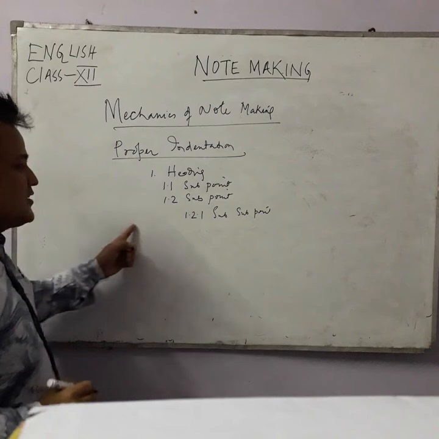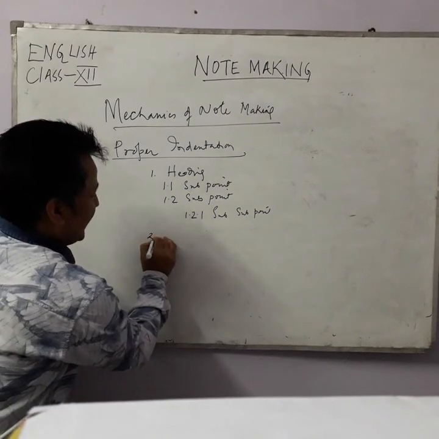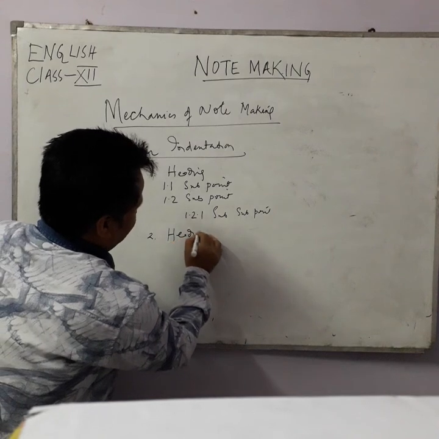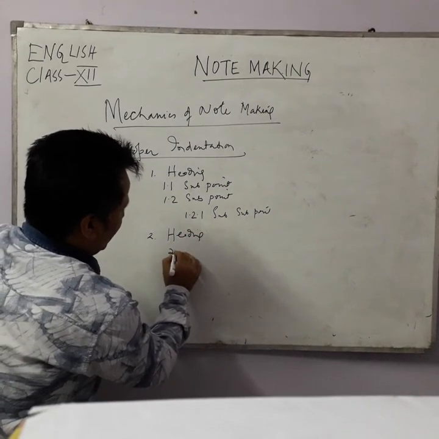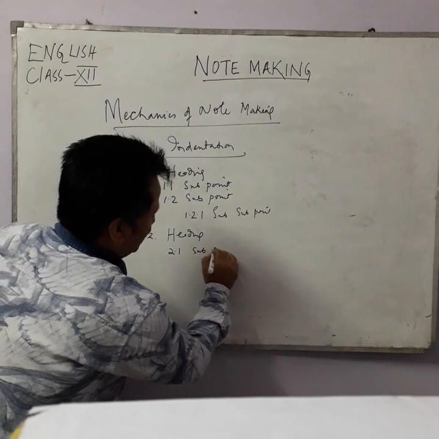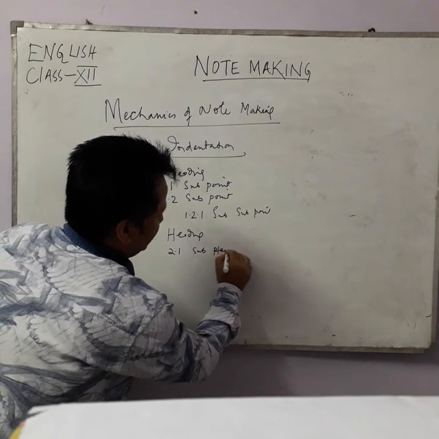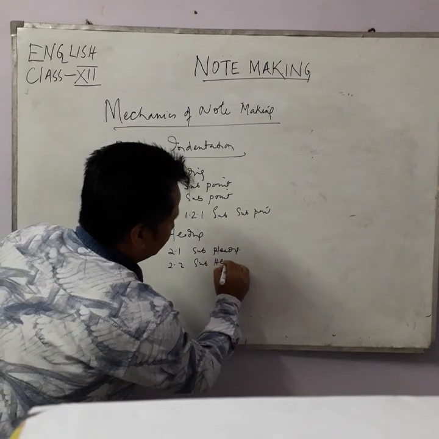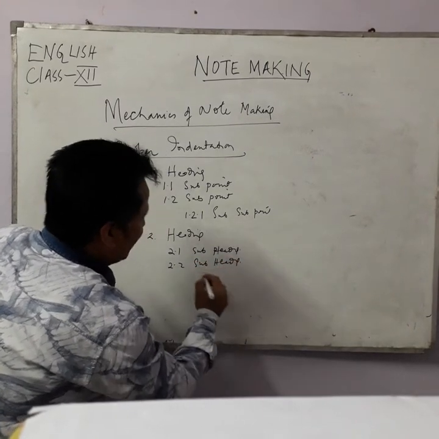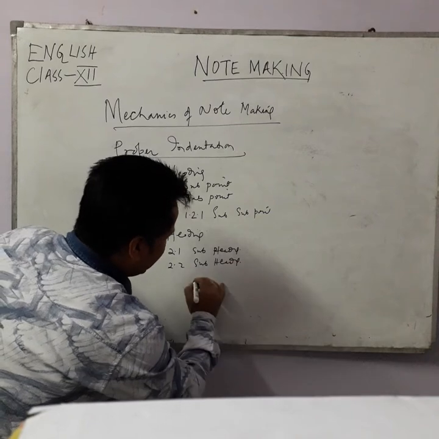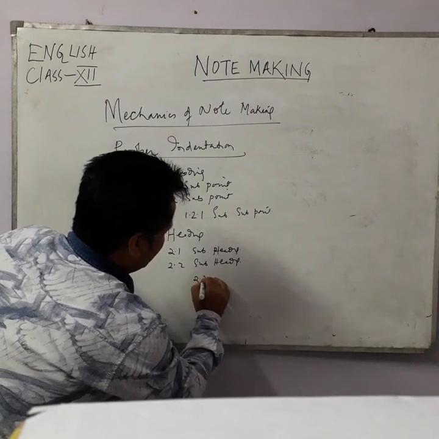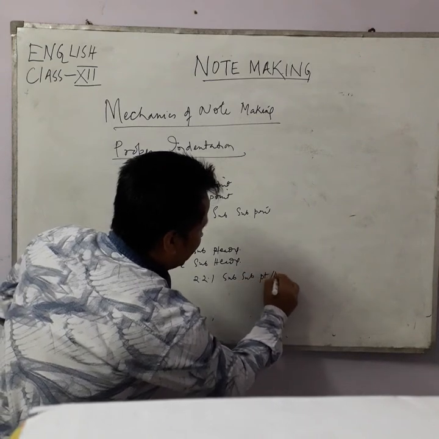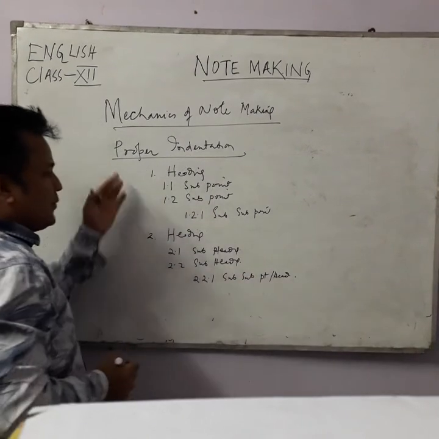Once this is done, we can come to main heading 2. Again we will write the heading, then 2.1 subpoint or subheading, and 2.2 subheading. Then if you want to have a sub-subpoint, we can write it below. Similarly, it will go on.